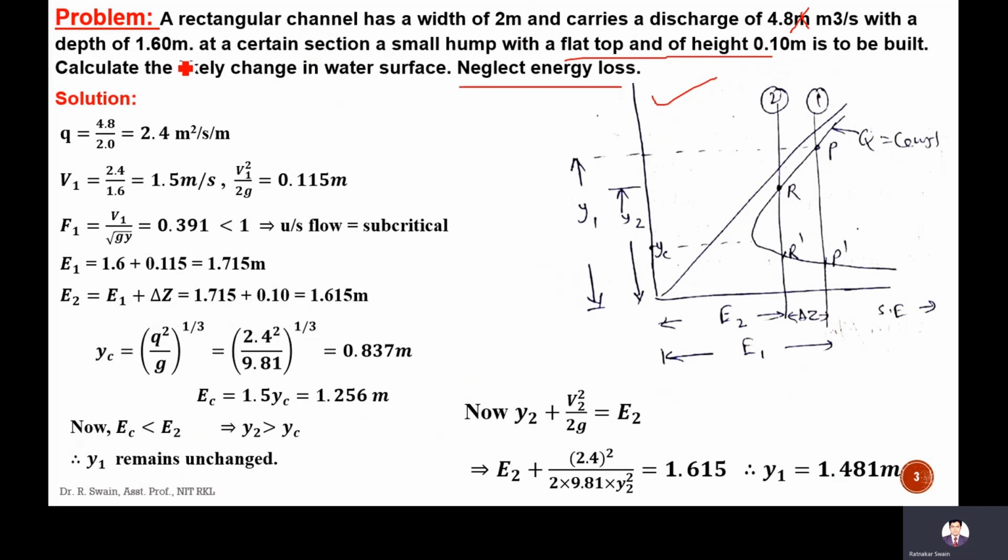That means y1 is 1.6 meter, Q is 4.8, B is 2. So based on this data, we can calculate small q, that is capital Q divided by b, that is 4.8 divided by 2, which is 2.4 meter square per second, that is meter cube per second per meter.